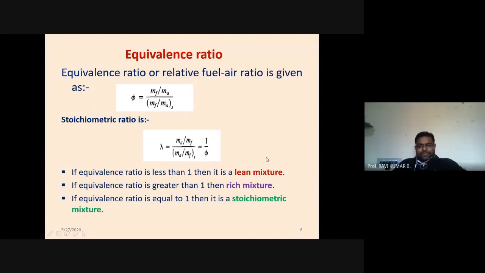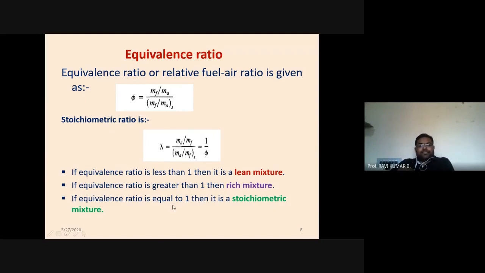So from this equation we can say that if the equivalence ratio is less than 1, it will be a lean mixture. Lean mixture means the fuel quantity will be less and the air quantity will be more. In this case also, combustion will not be stable. Stable combustion cannot be achieved. Similarly, if the equivalence ratio is greater than 1, that means this term is becoming greater than 1, so fuel is more and oxidizer is less. In that case also combustion will not be stable. So both of these conditions are not recommended.